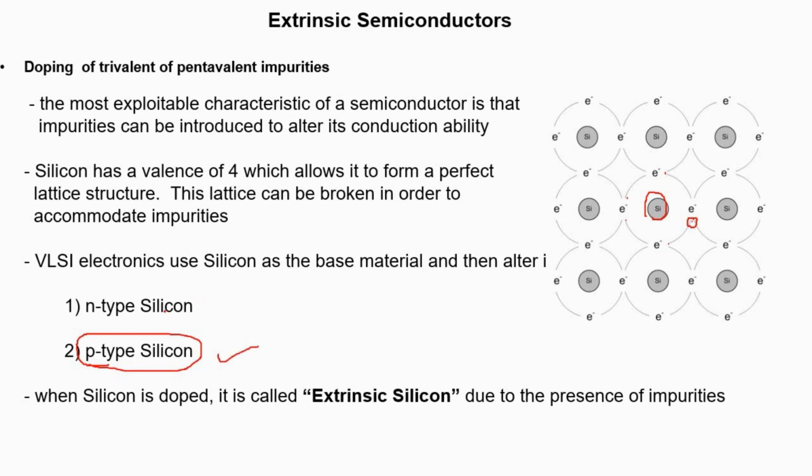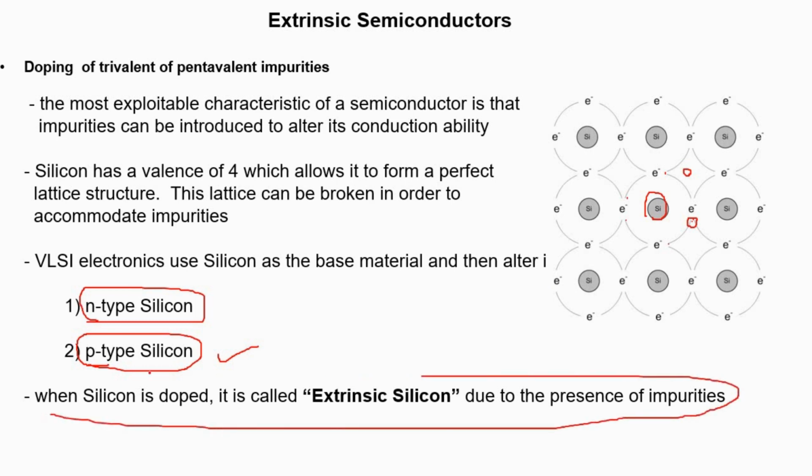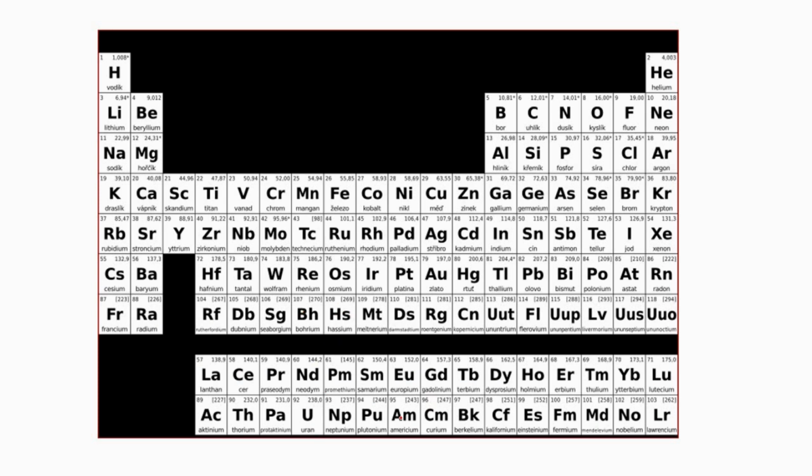And if you have a pentavalent impurity, or impurity from group 5, what happens? We have an excess electron. This excess of electrons makes the semiconductor basically n-type silicon. So when silicon is doped, normal silicon is converted into extrinsic silicon. This is a very important term. This is your periodic table, as I've already discussed. This is your group 3 and this is your group 5.